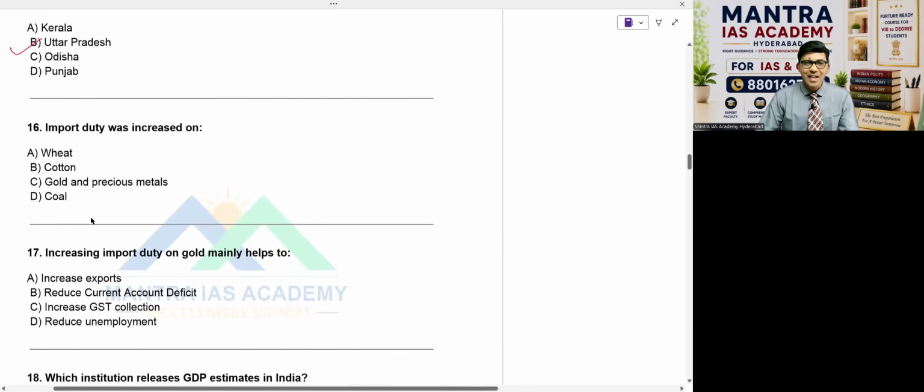Import duty was increased on which one? Option A, wheat; B, cotton; C, gold; D, coal, my dear. Now the answer for this question, you'll definitely expect, I mentioned it now, right?